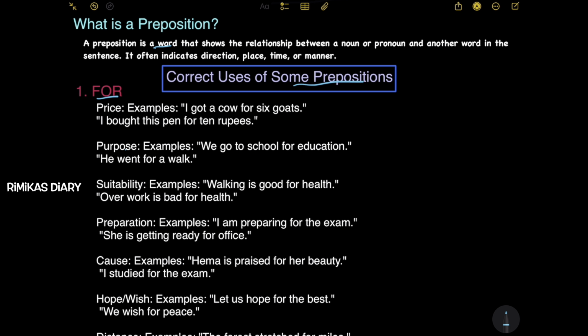Next, it's used for purpose. Examples, we go to school for education. So why do we go to school? We go to school for education. That's a purpose. The for is used for the purpose of something. Second example, he went for a walk. Where did he go? He went for a walk. That's the purpose of his going.